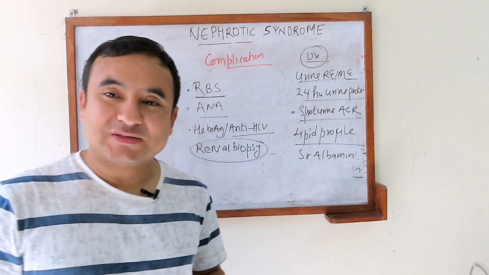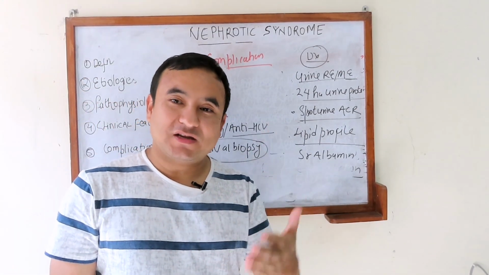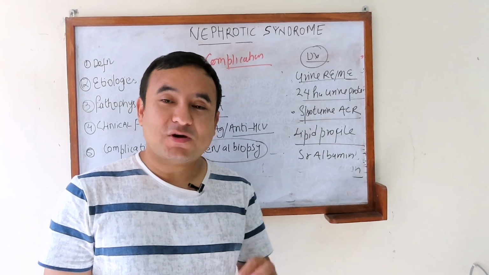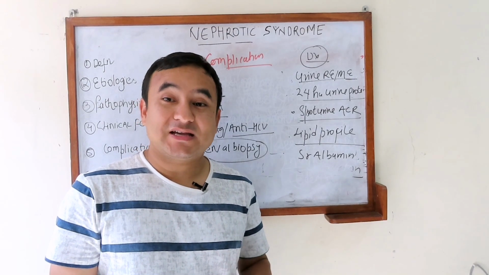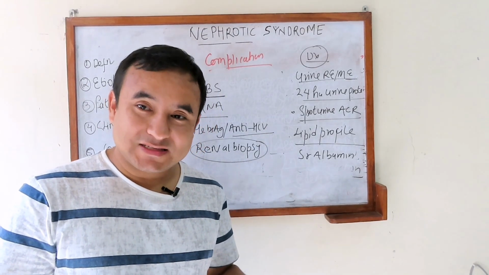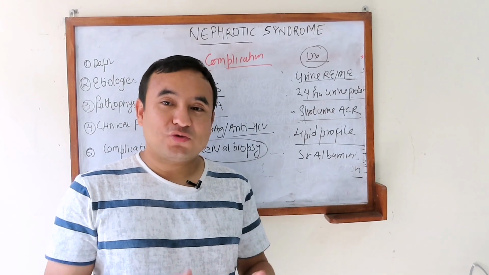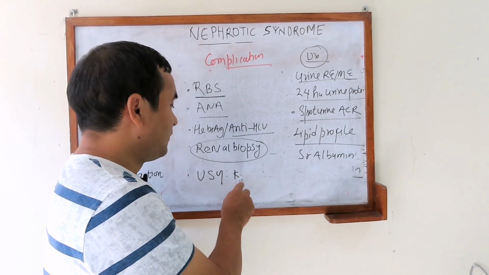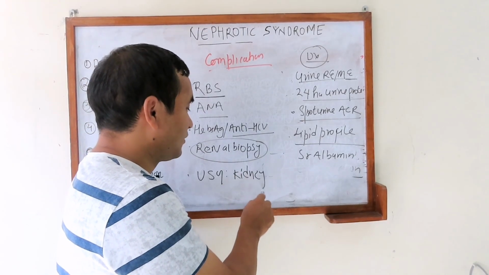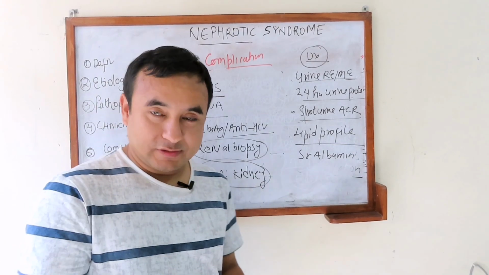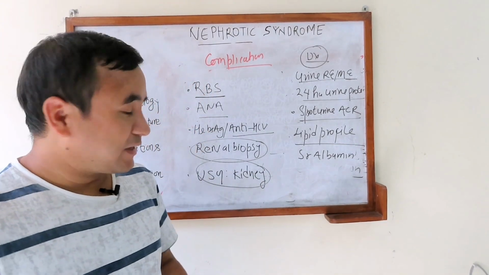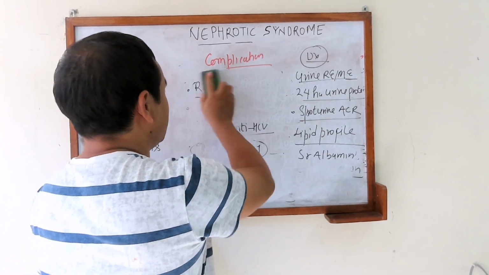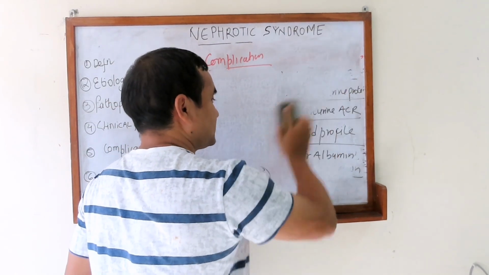And for the complications, as per the indications, if we are suspecting deep vein thrombosis, then we have to do the ultrasound Doppler. If we are suspecting spontaneous bacterial peritonitis, then we have to take out the ascitic fluid and do the ascitic fluid analysis. And definitely sometimes we have to do the ultrasound kidney, because we have to look for the size of the kidney. Okay, so these are the tests that we do in a patient with nephrotic syndrome, and there are other tests as well, but in routine practice we do these tests.